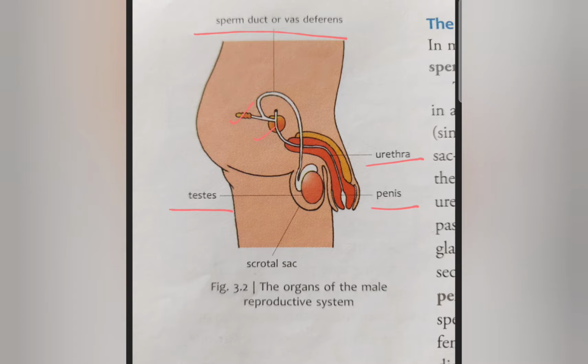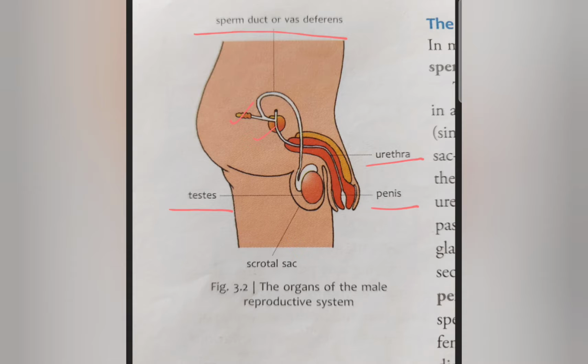Since you are in just class 8, you don't need to know details about the accessory glands, but just know that these accessory glands provide nourishment to the sperms, and their secretions make the vas deferens and the urethra slippery, so that the sperm can easily pass through those tubes. As the sperm passes through the sperm duct, secretions from these accessory glands are mixed with them.